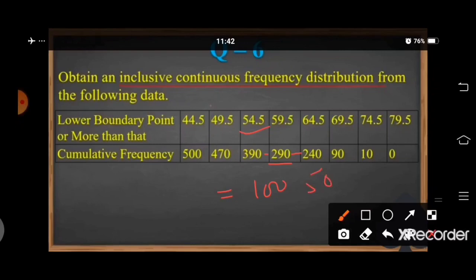Same here, we will deduct 90 from 240, we will get here 150. Then we will deduct 10 from 90, we will get here 80. Then we deduct 0 from 10, we will get here 10.